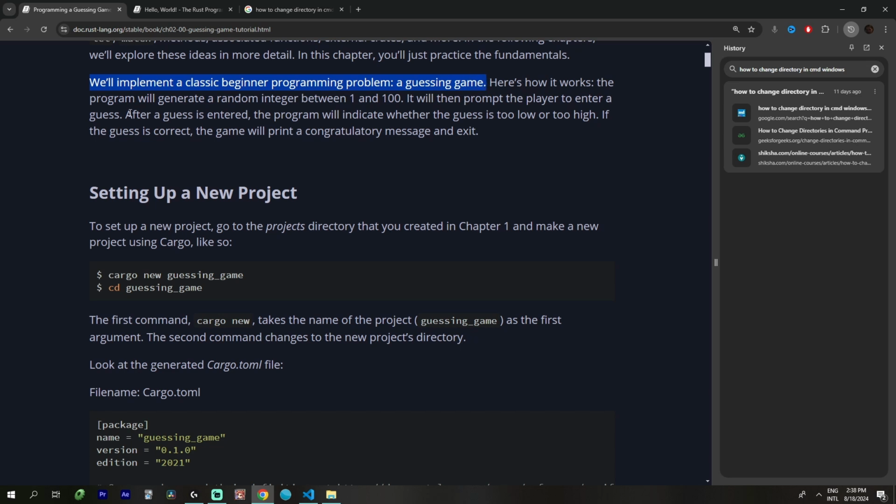Here's how it works. The program will generate a random integer, which is a number with no decimal part, between 1 and 100. It will then prompt the player to enter a guess. After the guess is entered, the program will indicate whether the guess is too low or too high. If the guess is correct, the game will print a congratulatory message and exit.